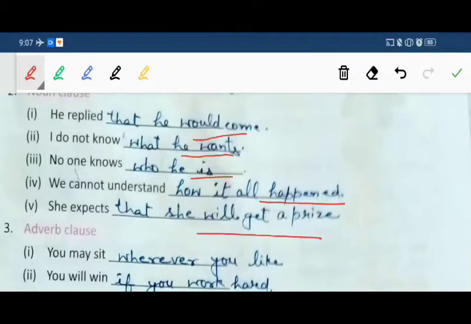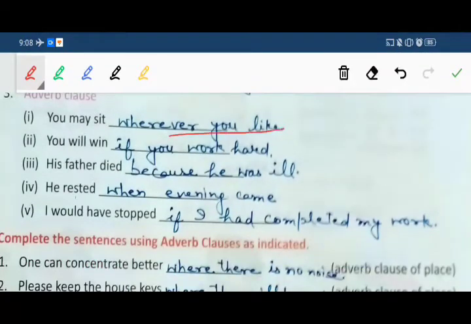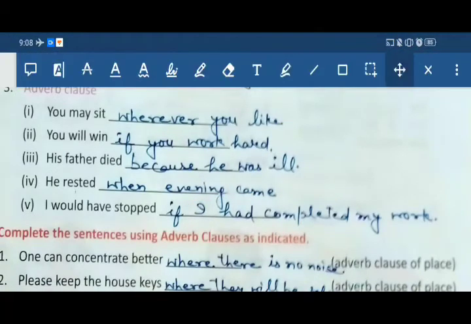Now you have to fill the adverb clauses. First sentence, you may sit wherever you like. Second, you will win if you work hard. Third, his father died because he was ill. Next, he rested when evening came. Last one, I would have stopped if I had completed my work. Now come to exercise D.